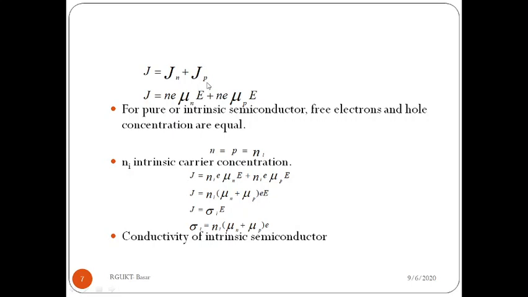And similarly, hole current density can be written as N e mu p E. Here, N is the concentration of electrons or number of electrons, and small e is the charge of the electron. Mu n is the mobility of the electrons, and capital E is the applied electric field.